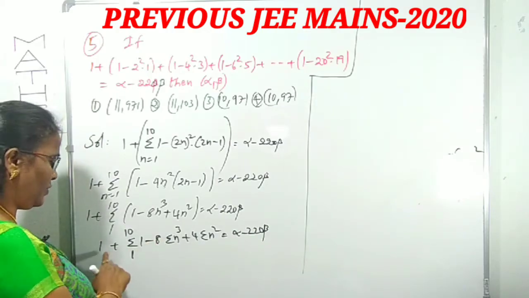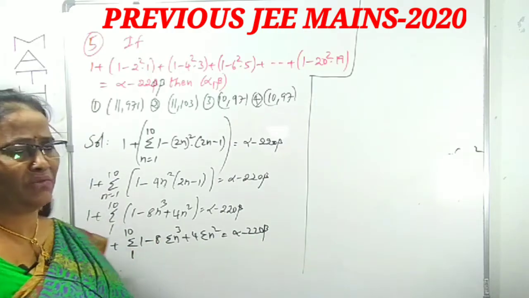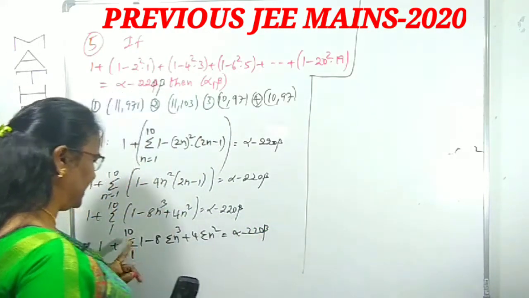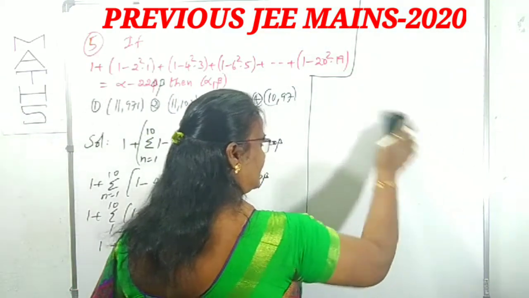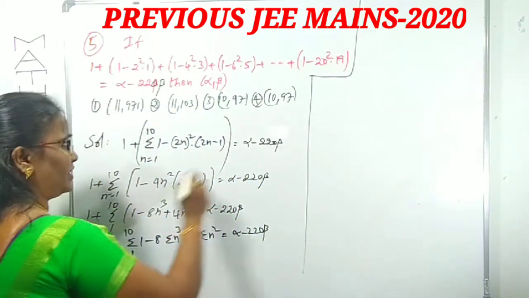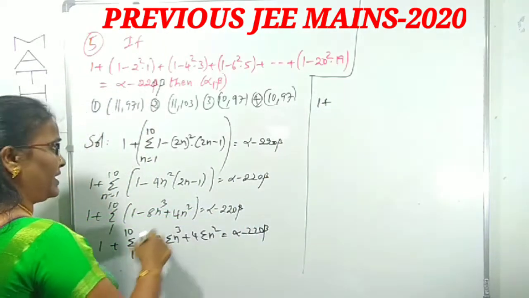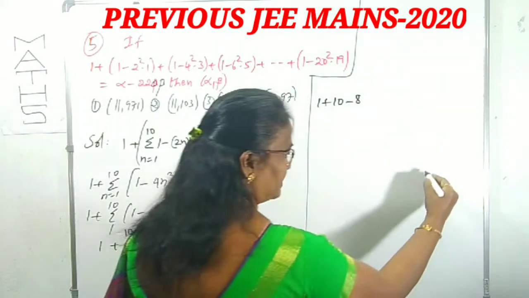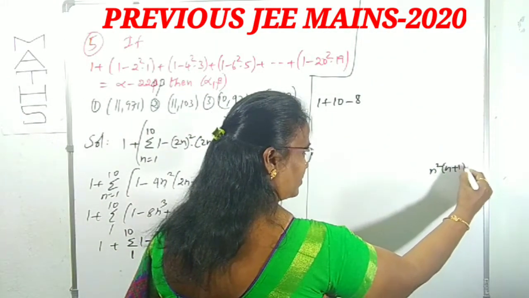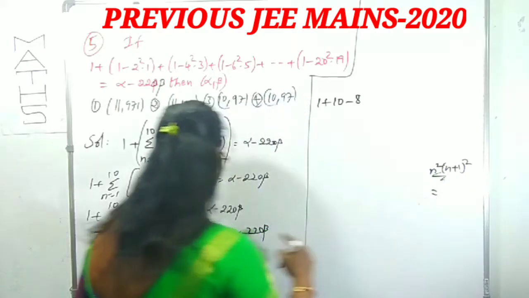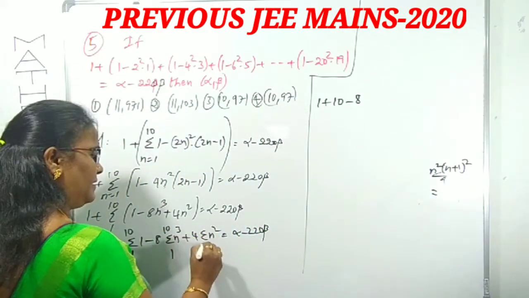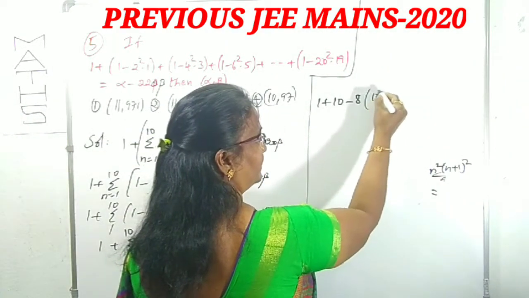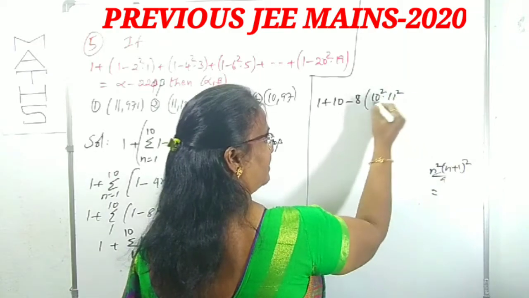Now we can come to sigma 1. What is sigma 1? Sigma 1 is n up to n terms, but here up to 10 terms. That's why sigma 1 is 10, right? This one is additionally 1 plus sigma 1 which is 10, minus 8. Already I gave you sigma n cube. Sigma n cube is n square of n plus 1 whole square by 4. In place of n we have to write 10. Right? In place of n, 10, this is 10 square, 10 plus 1 is 11 square, by 4.